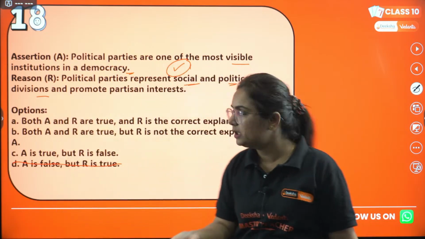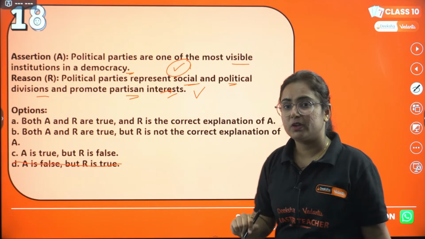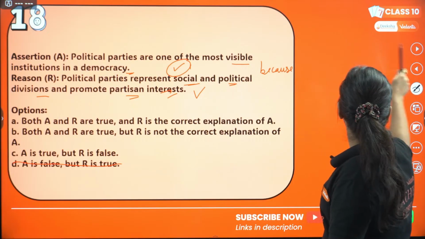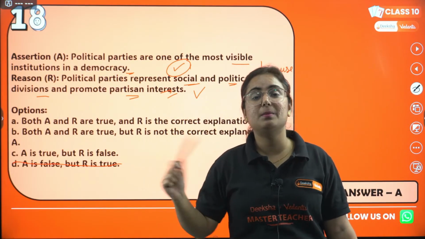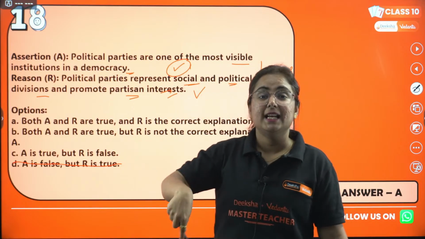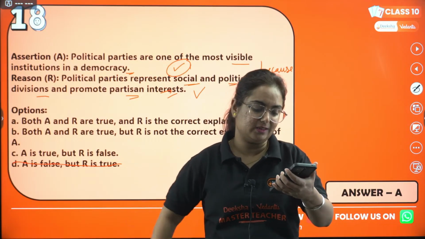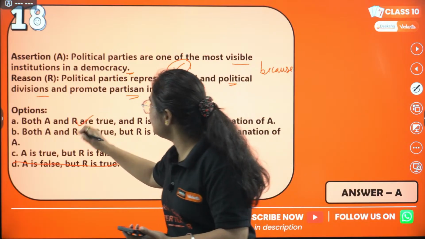Okay, that's correct. And promote partisan interest. This is also correct, right? But is this reason the explanation for the assertion? Yes. Why are they the most visible institutions? Because they are working for the society, representing the society. Okay, so you can see that the correct option is A.